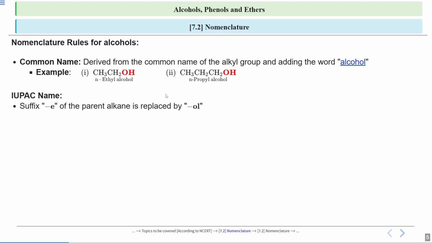Now if I talk about IUPAC naming, as I told you, in IUPAC naming we follow a certain set of rules. According to those rules, we give the name to the compound. So let us see what those rules are. If you are naming the alcohols according to the IUPAC nomenclature, when you write the name of the parent alkane, the suffix E is replaced by OL, that is all. So the E will be replaced by OL.